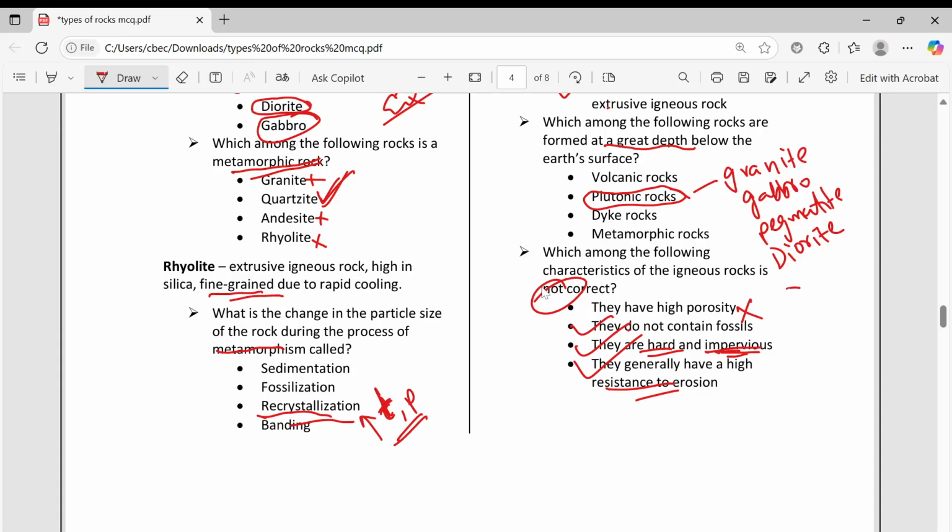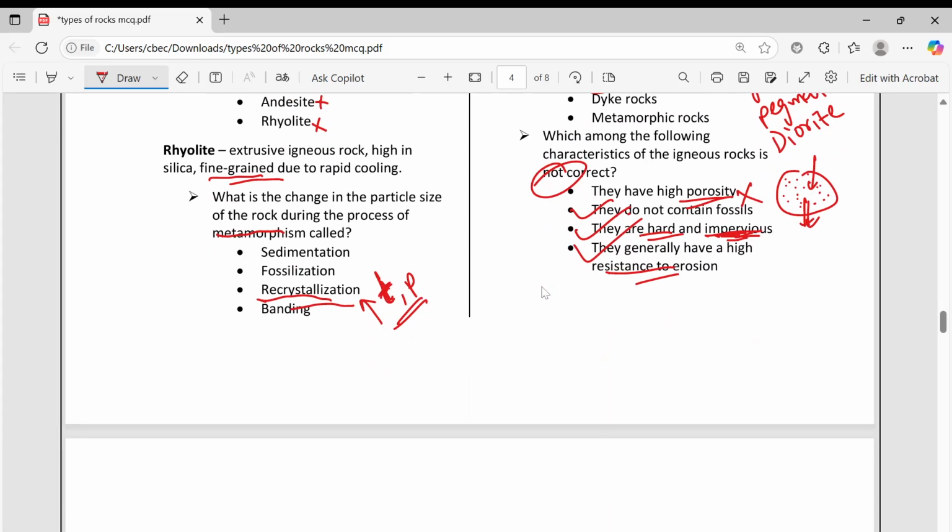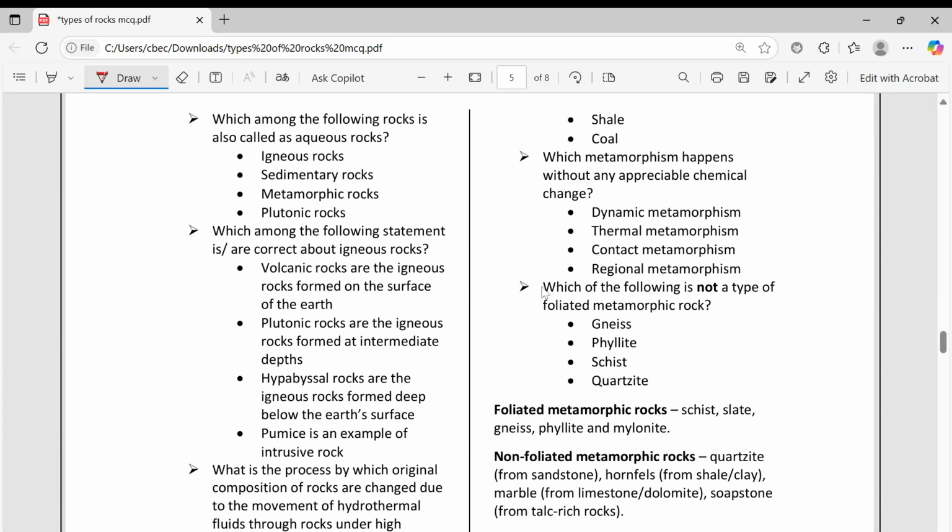Porous means if you take this rock, some gaps will be there in between, and when water comes it will absorb the water. That is porous. Impervious means no permission. They will not allow anything. So they are generally resistant.